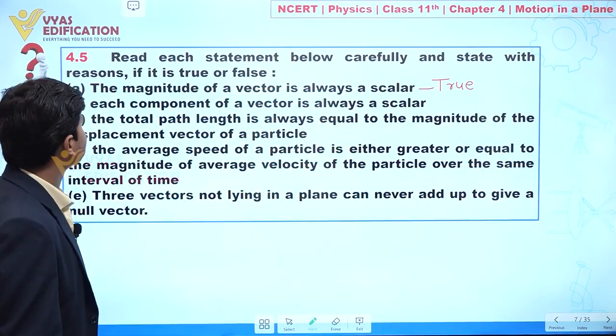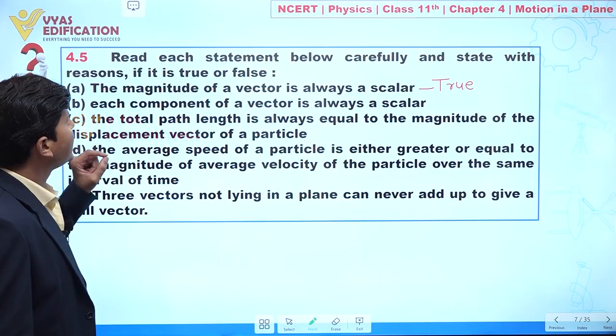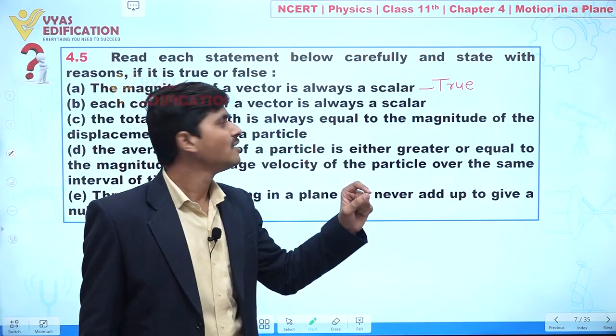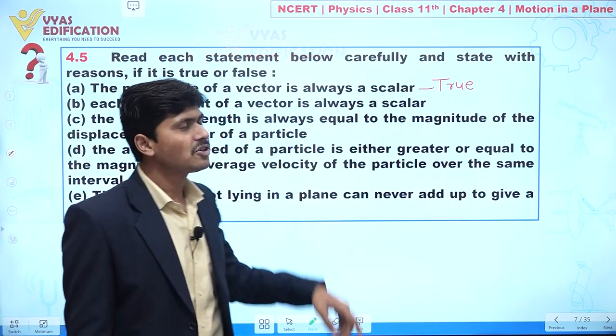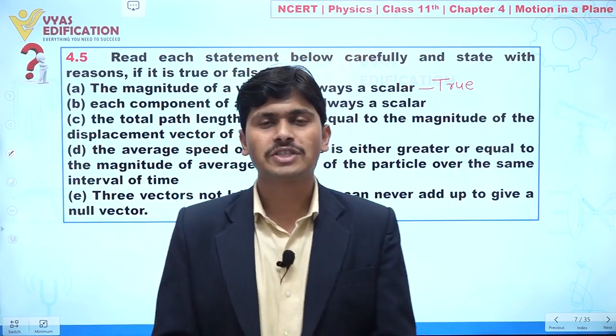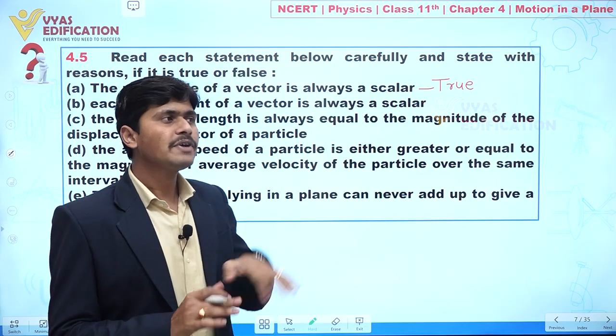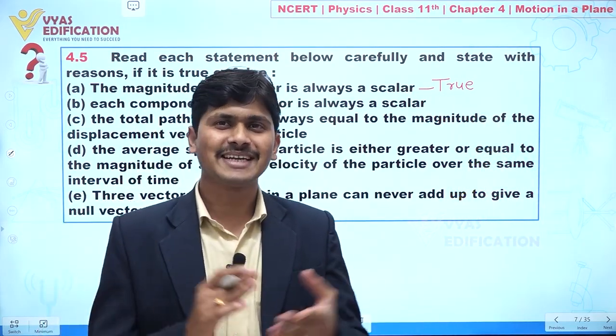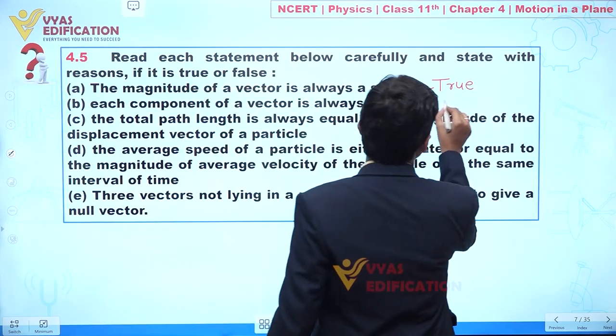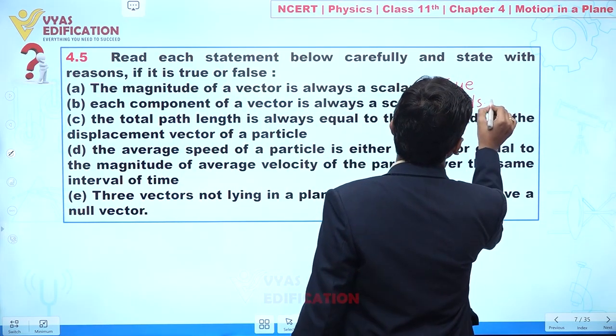Clear to everyone? Yes. Now if we talk about the second statement, each component of a vector is always a scalar? No, this is a false statement. Clear? We know the component of a vector is also a vector. So we can say this statement is false.